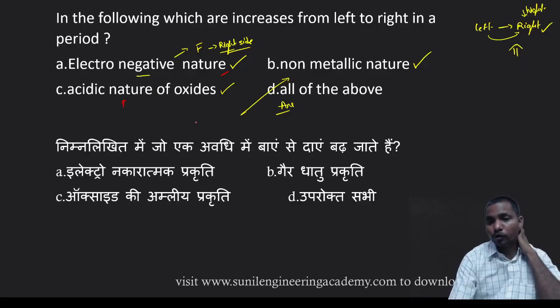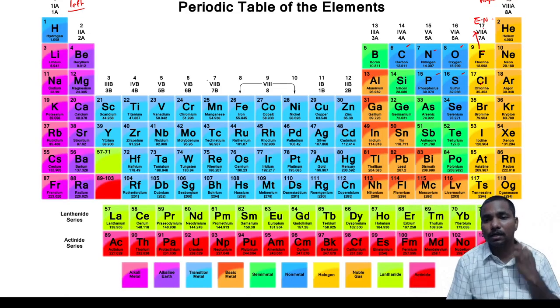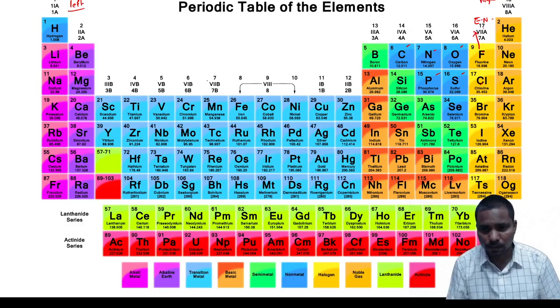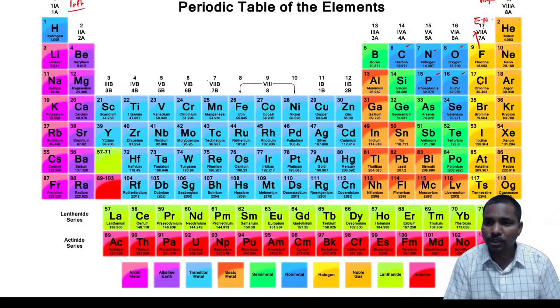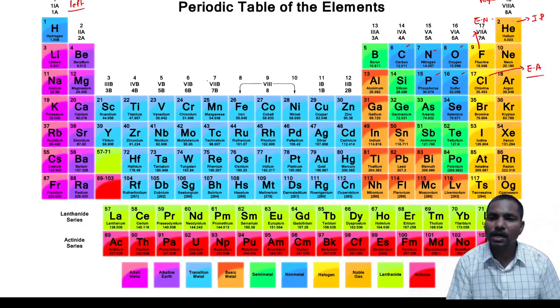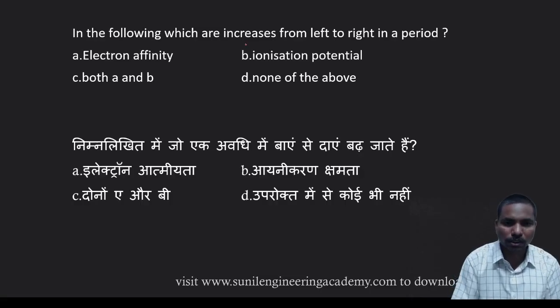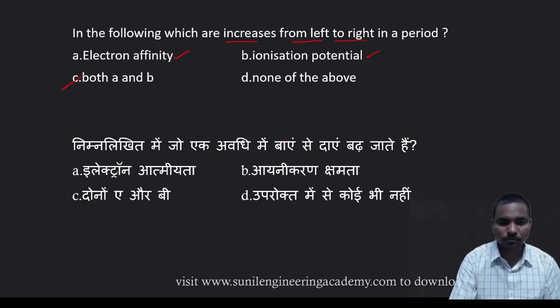And also what about electron affinity and ionization potential? The highest ionization potential is helium, the highest electron affinity is chlorine. These are also on the right side, so left to right these also increase. So here the question, which increase from left to right in the period? Electron affinity increases, ionization potential also increases. So the answer is option C.